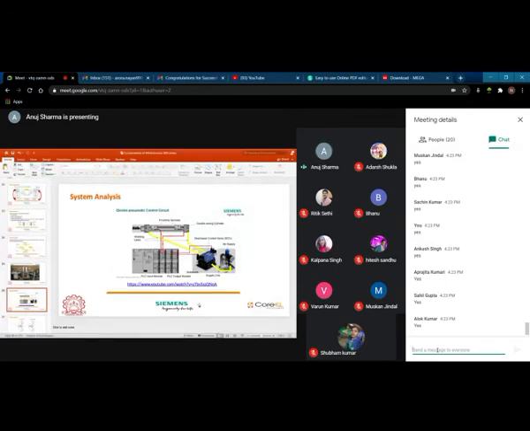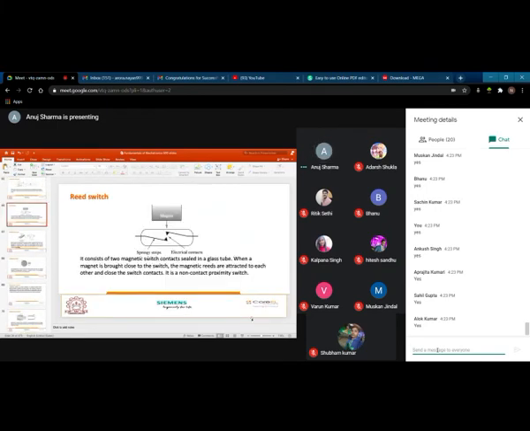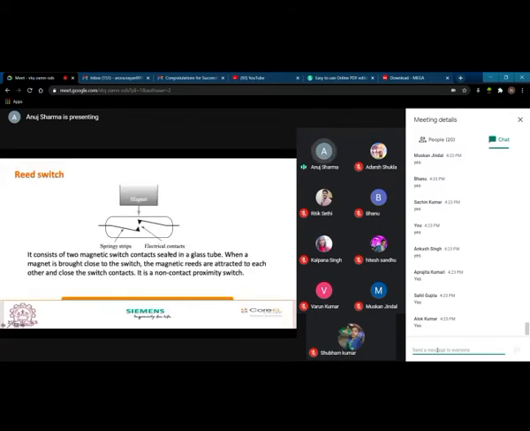See, a reed switch is nothing but, let me give you an example from sensors. I have a PPT for that. Is my presentation visible? When a magnet comes into the proximity, what is going to happen? This will be in contact. This is in the sealed glass.